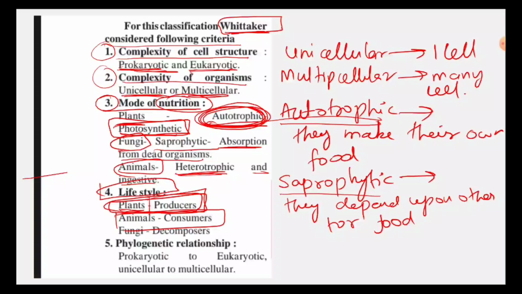Next are animals. Animals like us or our goats or our cow or our buffalo, they eat the plants. Okay, so animals are what? Consumer. Consumer means whoever takes. Plant grows and animals take. So plants are what? Producers, and animals are what? Consumers. Next is fungi. Fungi are decomposers.